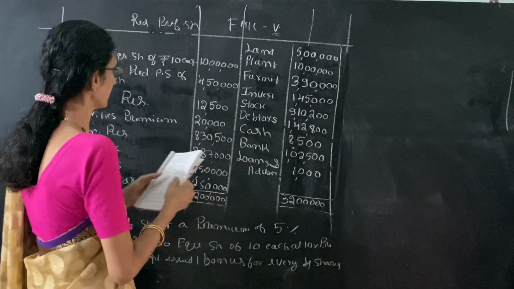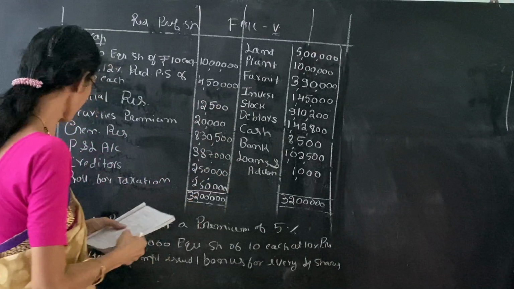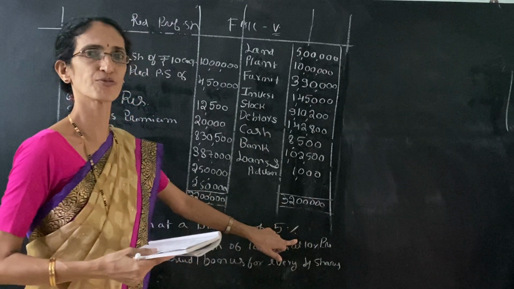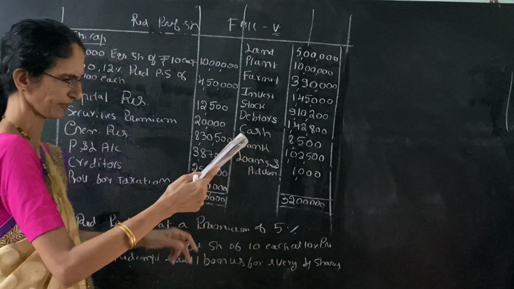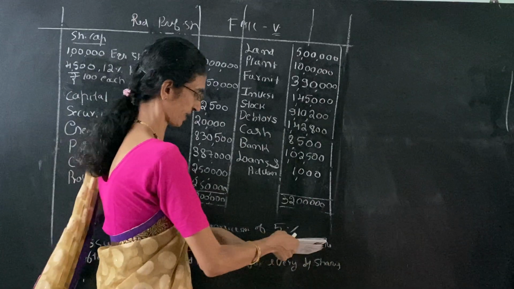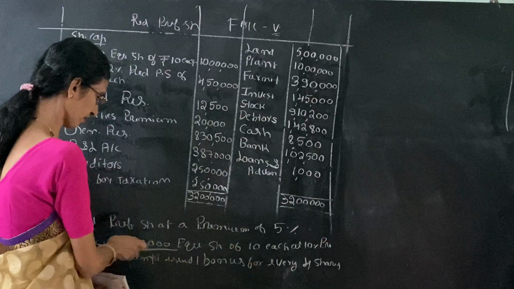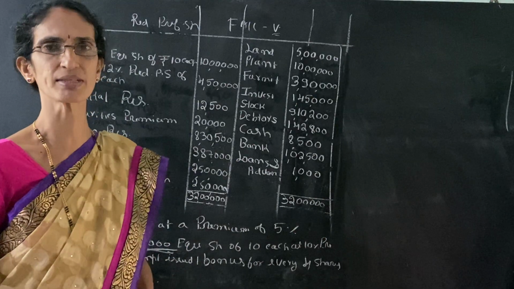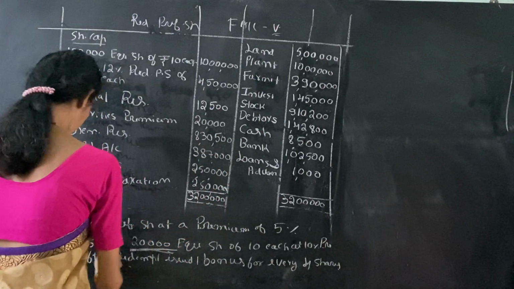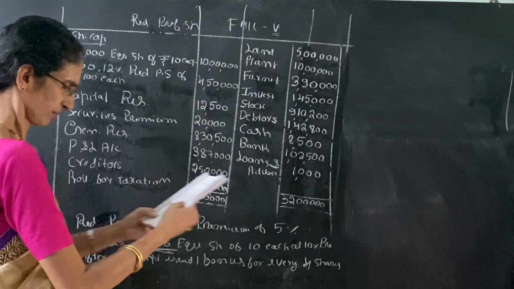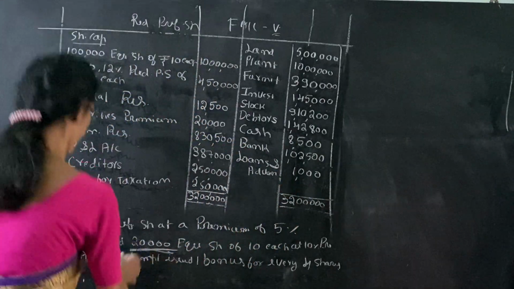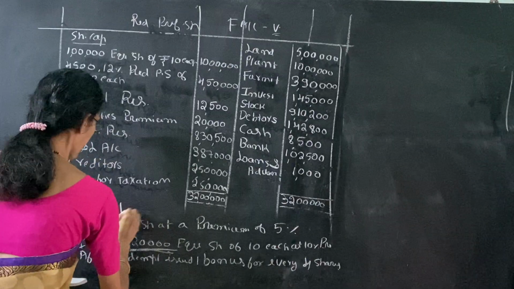So now read the problem. It is given: redeem the preference shares at a premium of 5%. Then issued 20,000 equity shares of rupees 10 each at 10% premium. It is clearly given that 20,000 equity shares are issued, which means a fresh issue is also given. And they sold all the investments